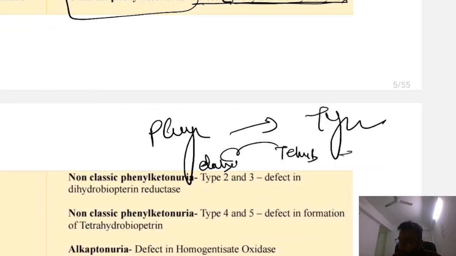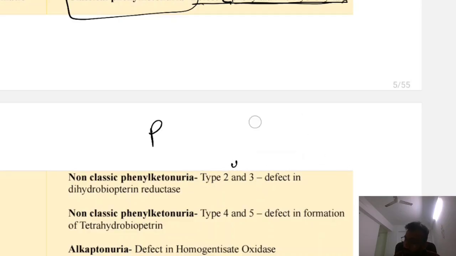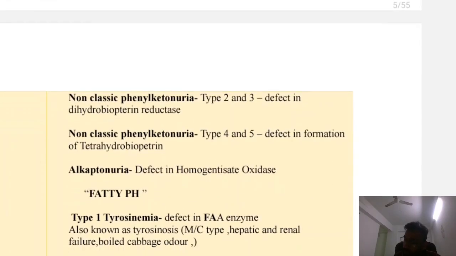If the tetrahydrobiopterin regeneration is defective, the enzyme used is dihydrobiopterin reductase. It is the same reaction going parallel with this. If that enzyme is defective, then it is type 2 and type 3 non-classical phenylketonuria. Now the third is non-classical phenylketonuria type 4 and type 5, which is a defect in the formation of tetrahydrobiopterin.